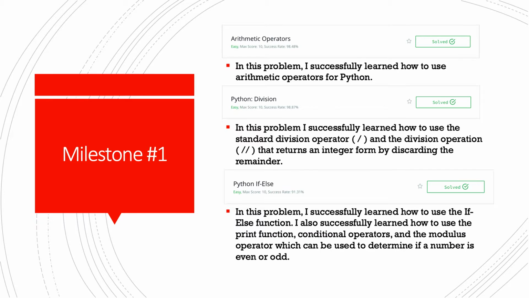For our first milestone, I selected three rather simple problems to start out with. I chose arithmetic operators, Python division, and Python if-else. After working with these problems, I felt quite confident in writing basic calculations through the arithmetic operators in Python, and I also felt comfortable with the if-else function. The biggest challenge for me in this milestone was determining how to use the modulus operator, which can be used to determine if a number is even or odd.